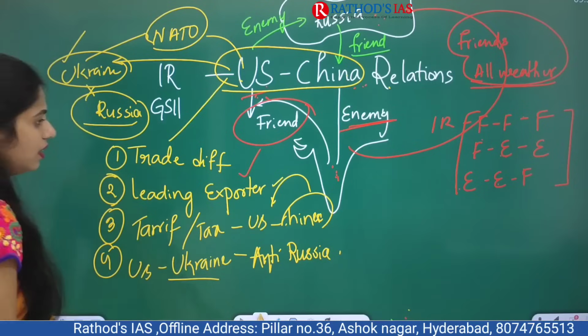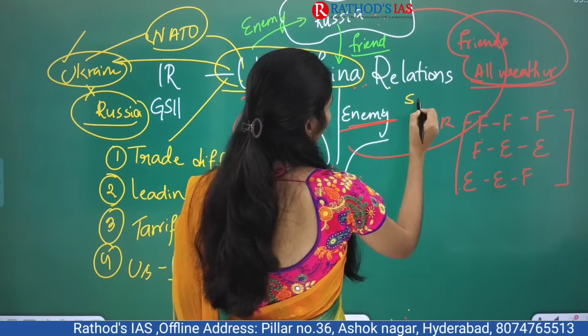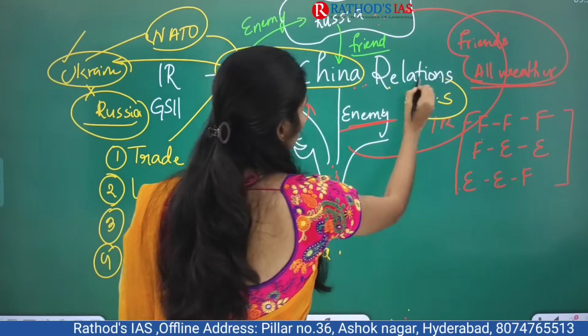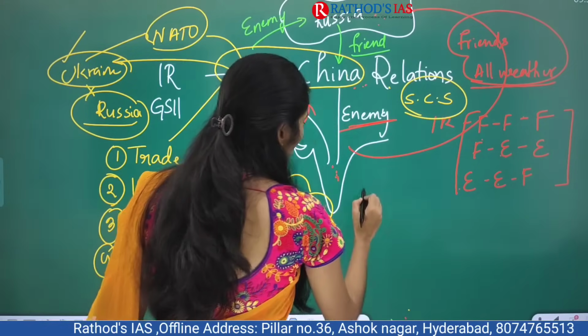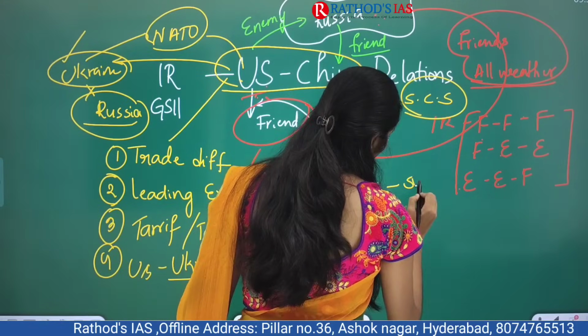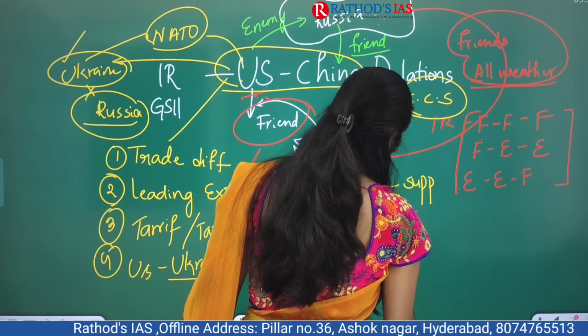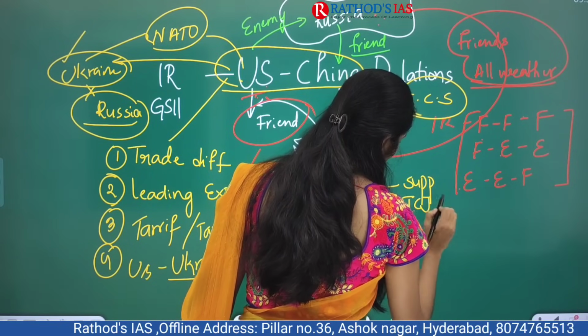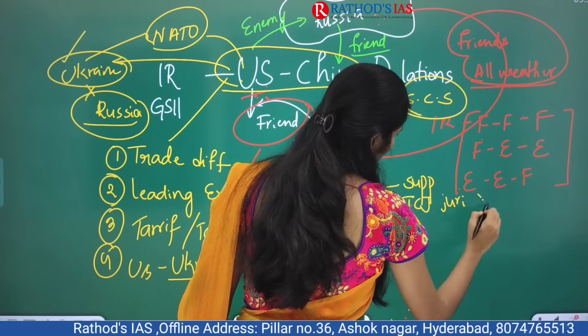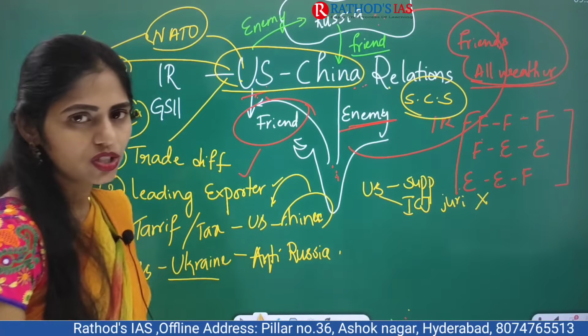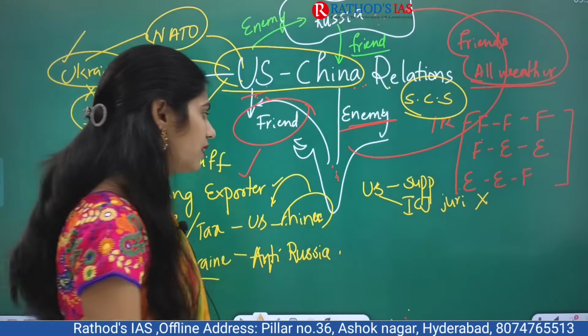And even in this China, here we have the South China Sea. So in the South China Sea, the US started supporting other countries, and the US is following International Court of Justice jurisdiction, but China is not accepting that jurisdiction. Again there is one conflict here.